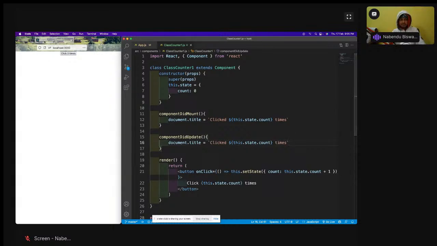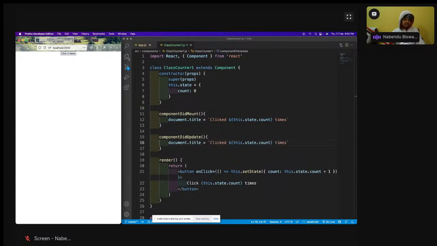Again, see, first time it ran, component did mount ran. Second time, I'll click here. It is also increasing, and this is also increasing because component did update is running. Now this is how the class-based thing is done. Now we're going to change this thing to a hook-based thing.